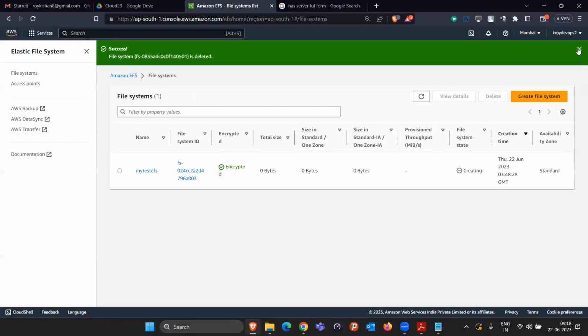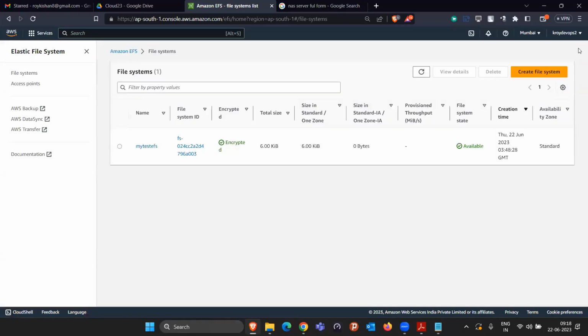But you saw that when I was creating the EBS volume, they were asking us for the storage, right? How much storage I require, 1 GB, 2 GB, 100 GB, 200 GB, like that. But the EFS volume did not ask how much storage I require. Automatically, they gave 6 KB of storage or something like that. So total size is 6 KB. So whenever you create the Elastic File System, they don't ask you how much data you want to store. They will never ask you that in AWS. So once this file system is created, simply click on this.